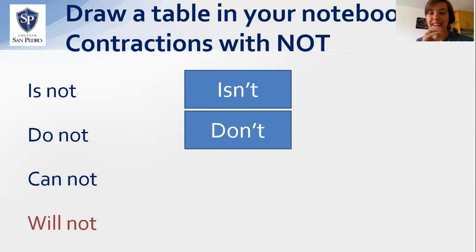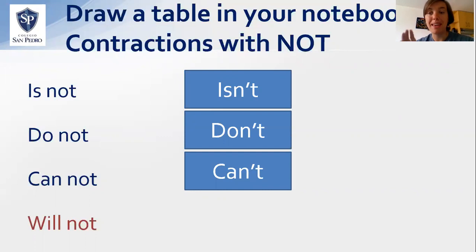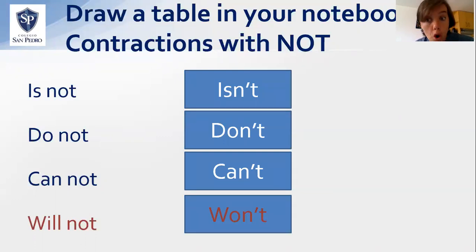Can and not, cannot, combine together makes can't. Will not is in red on purpose because it is irregular. It's a little different. I saw some of you boys writing wilt. Wilt is not a correct word. It makes won't.